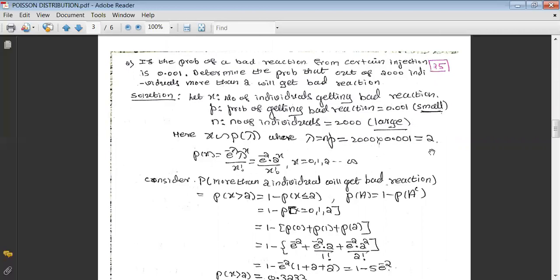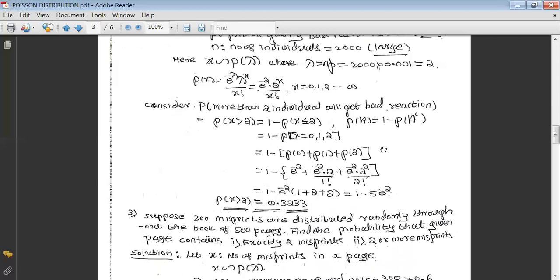The product of these leads to 2. Therefore, the probability function of Poisson is given by P of x equals e raised to minus lambda, lambda raised to x divided by x factorial. In this case, lambda is 2. If you substitute, that results as e raised to minus 2 into 2 raised to x divided by x factorial, and the range of a Poisson variable is x varies from 0, 1 up to infinity.